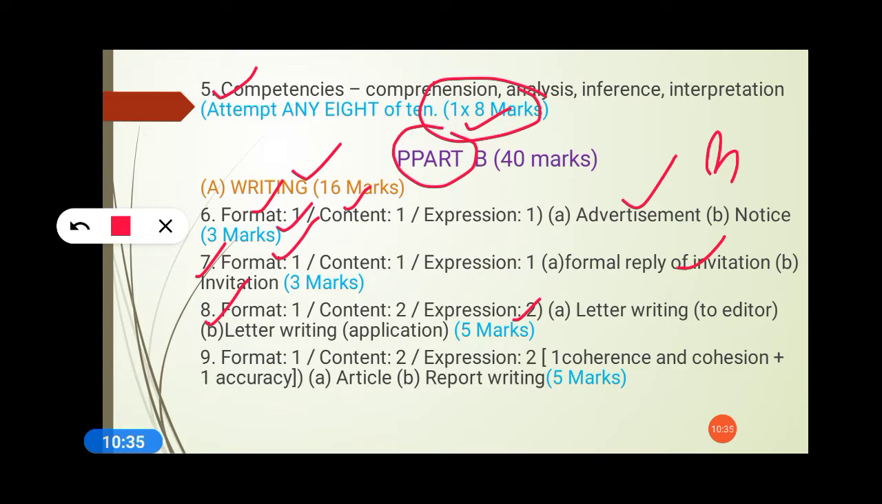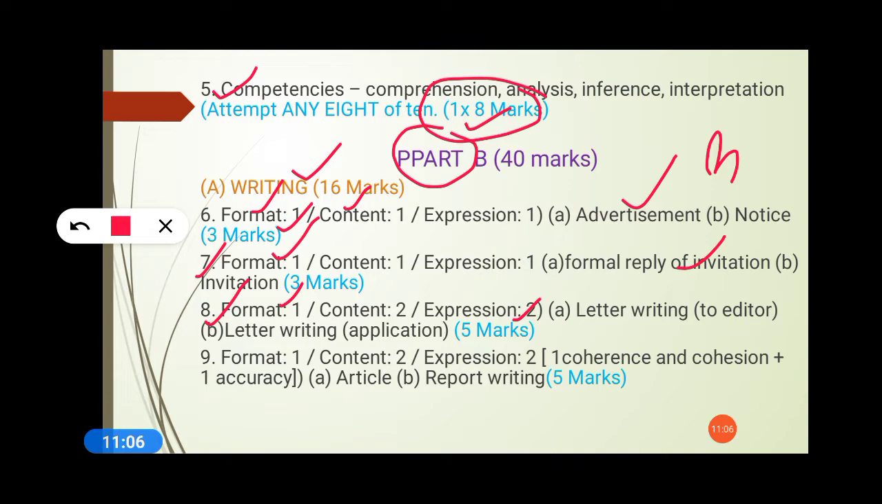I have posted 2 videos, letter writing to editor and letter writing for applications, on my channel. So if you really need any kind of assistance, you can just go and watch that video. How can you score full marks over there? But formatting means what? In letters we have the head address, inside address, subject, salutation, body, and complimentary clause, and all those things. Are you aware about all those things or not? If you are writing them, you will get 1 mark.